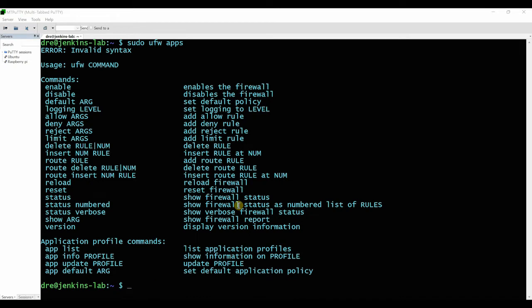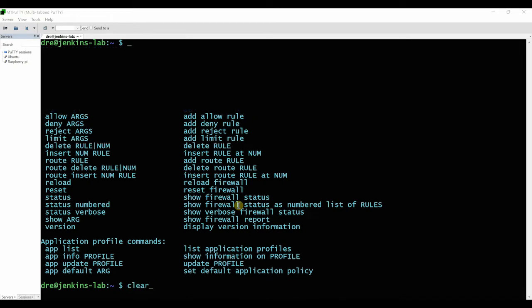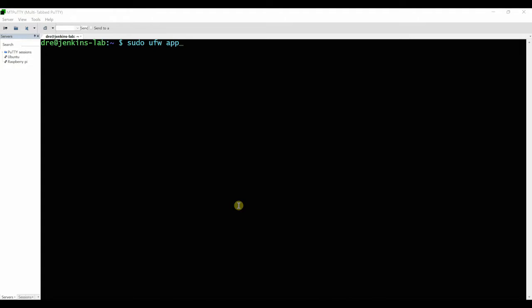So hold on, clear that. List. So you have a combination of just HTTPS, HTTP, or 4. We're going to go with 4 because for the time being, you can set it to just HTTPS. I'm going to go with 4.